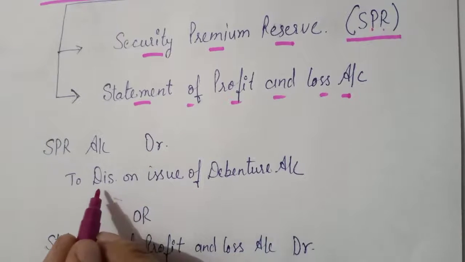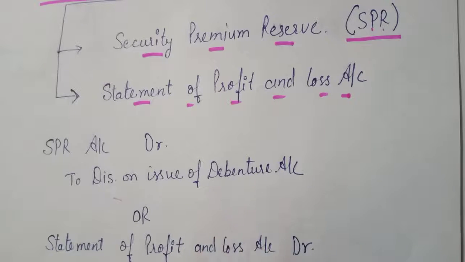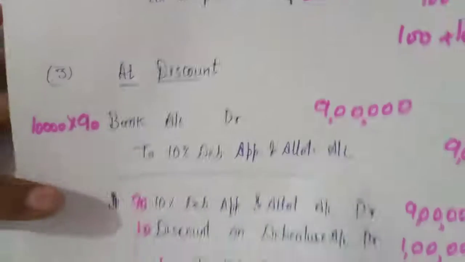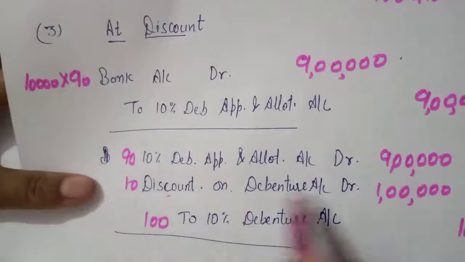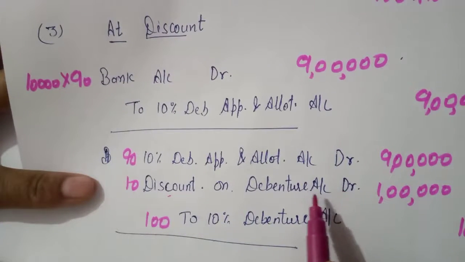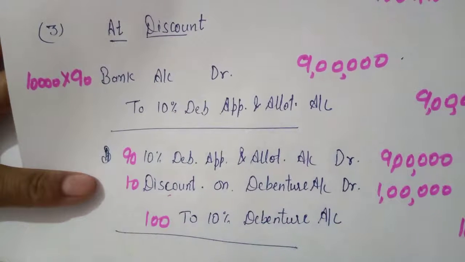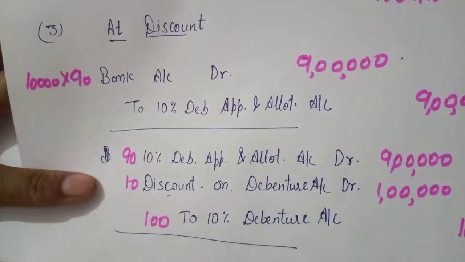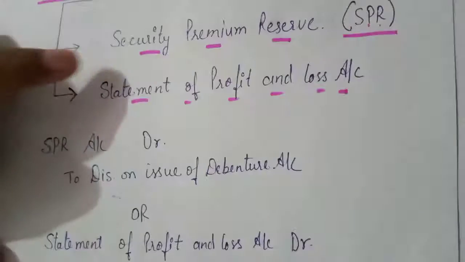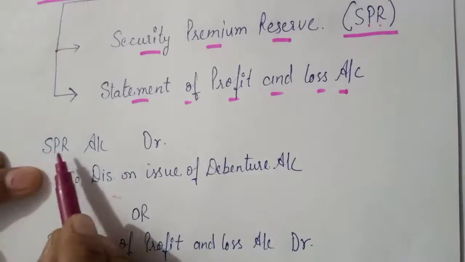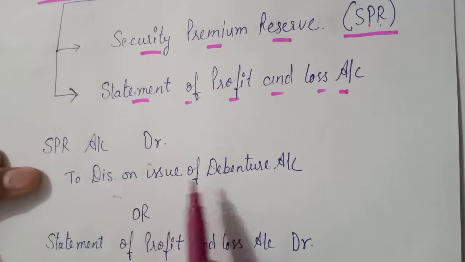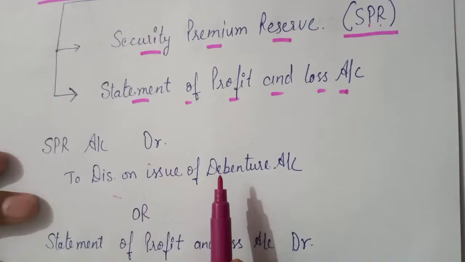As you know, discount on issue of debenture is a loss at the time of issue, so you debited it. To set off that discount, you will credit it. That's why the effect will be cancelled. So the entry will be SPR account debit to discount on issue of debentures.